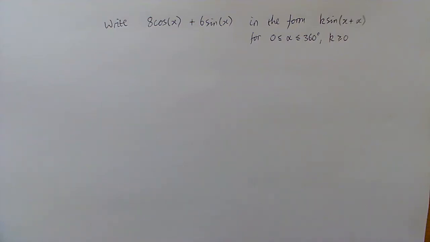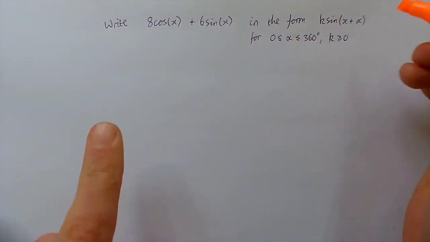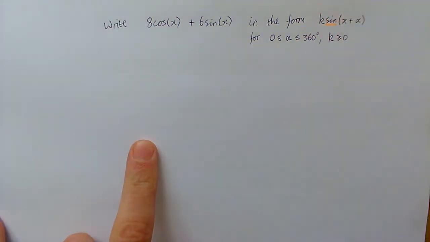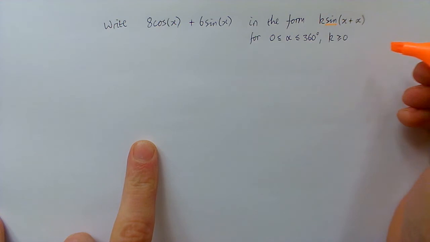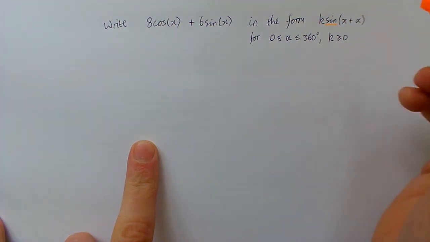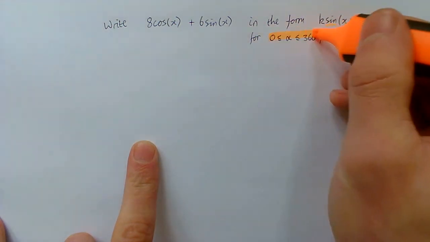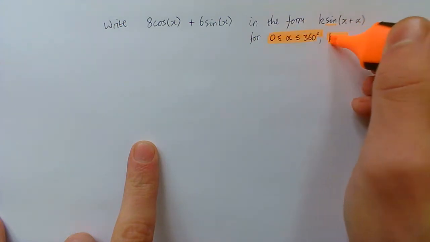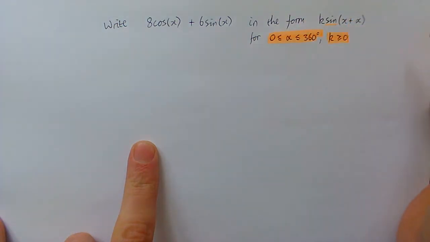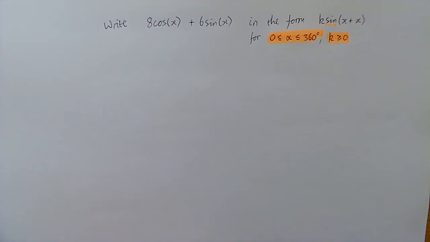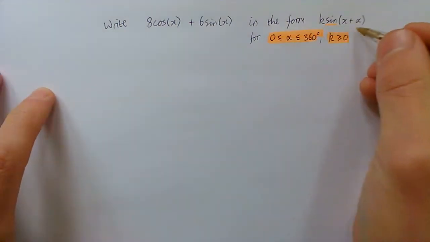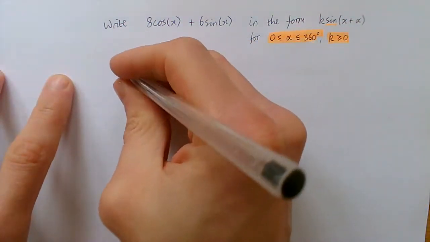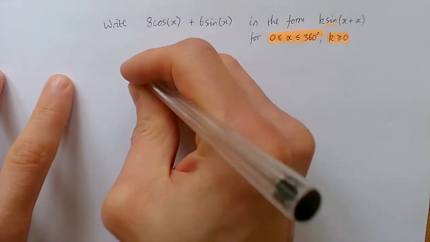So here's a second, very slightly different example. The thing that makes this example different is we're working with a sine here. Now that's not going to change our process further down, but it is going to change our starting point. I'm just highlighting these to remind us we're working in degrees when we find our alpha, and we're working with a k that's bigger than 0. Now that difference, that k sine, so let's work out what to do with that.